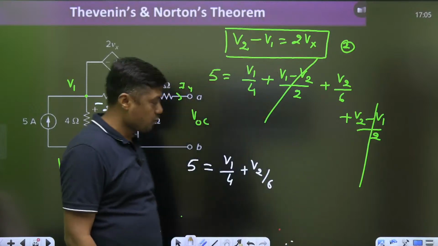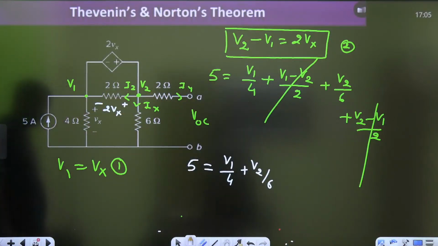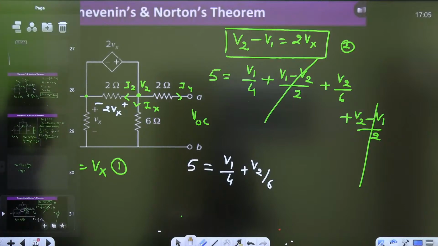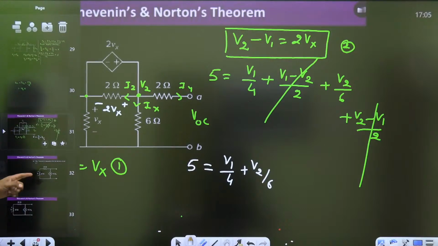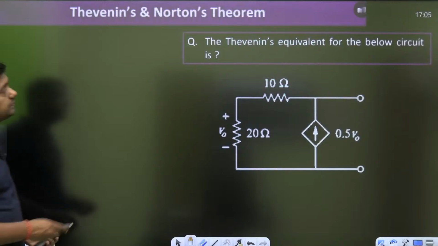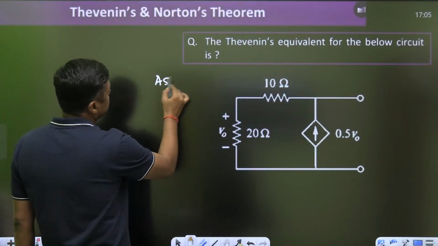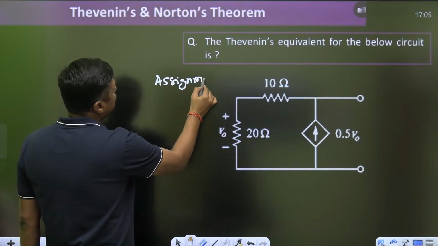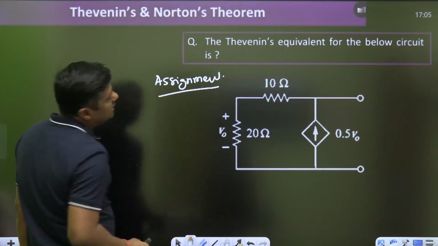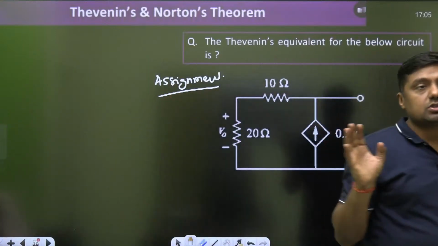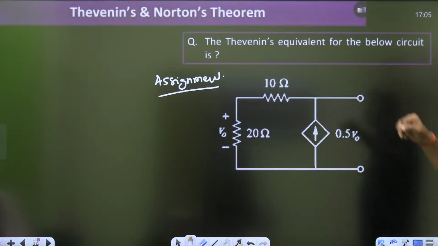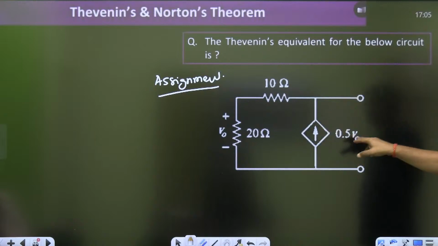Okay. So do you want to solve some questions? This is the assignment for you. Try to solve the Thevenin's equivalent. If you have the answer, then you can send your screenshot on my Telegram channel. I will go through it. So what is the Thevenin's equivalent for the below circuit? 10 ohm, 20 ohm, 0.5 V naught, that is given. You have to find the Thevenin's equivalent.